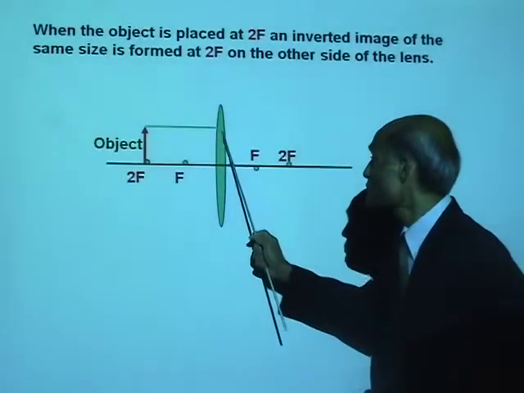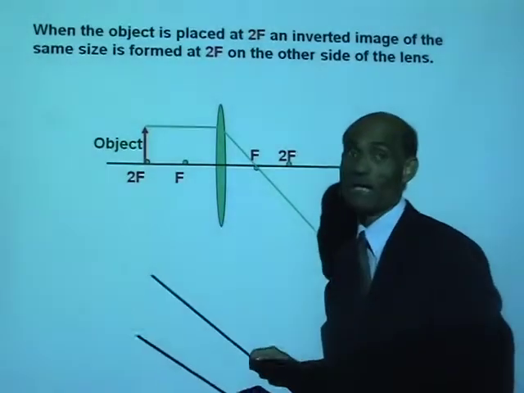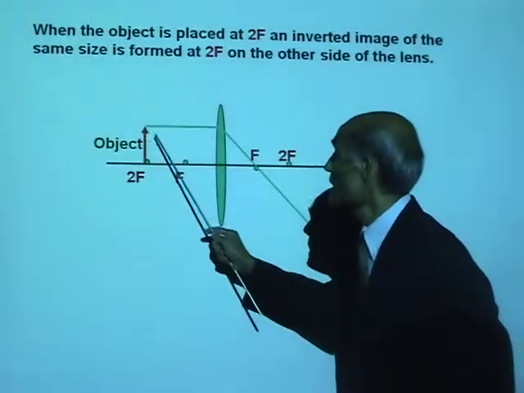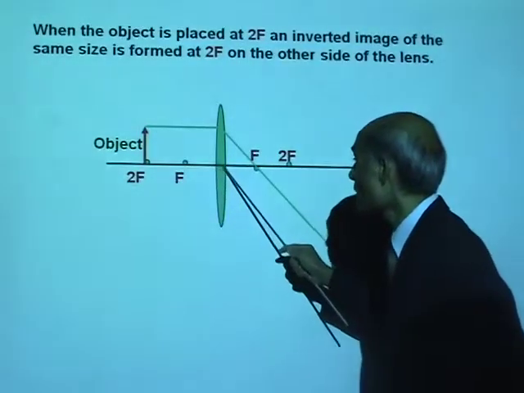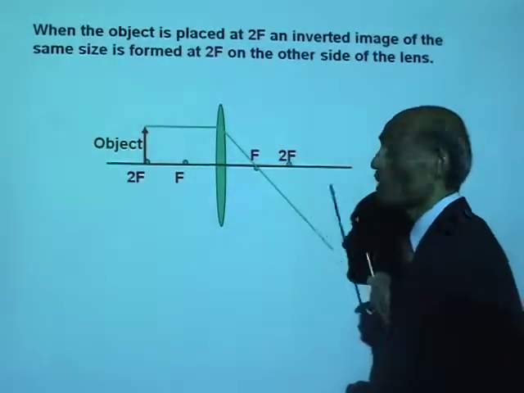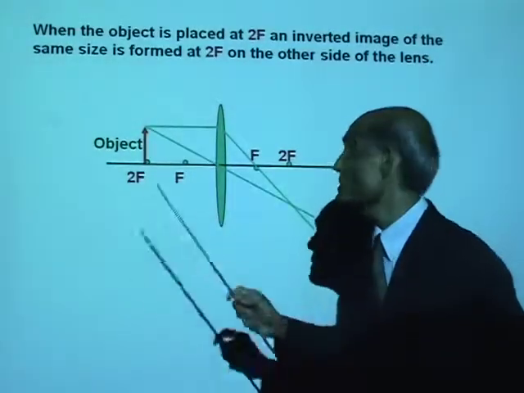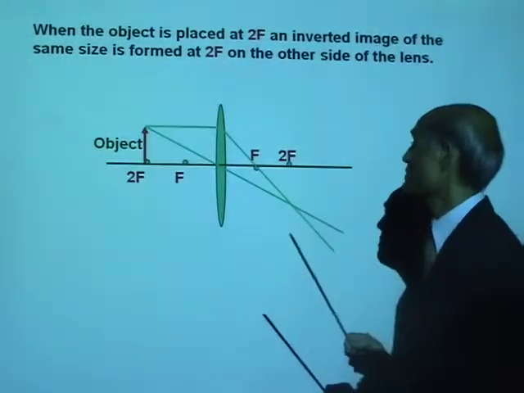It will pass through the principal focus. There we are. Another ray we can take is the ray that passes through the center of the lens. If a ray passes through the center of the lens, it will go without any deviation. There we are. This ray goes without any deviation.